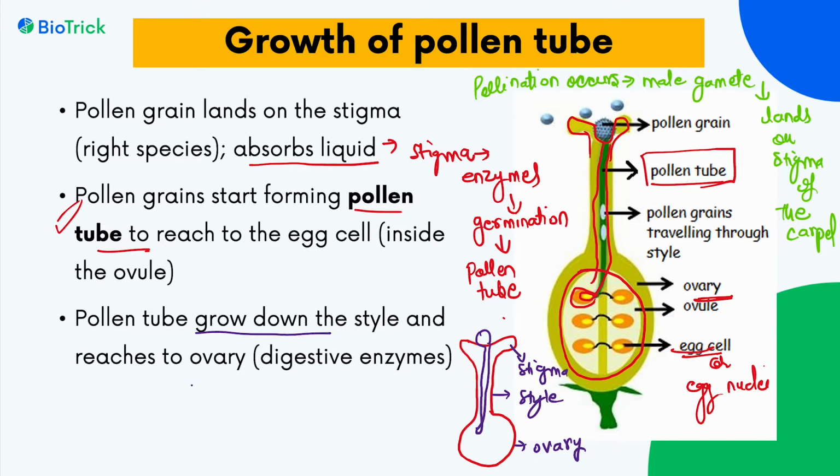Pollen tube grows down the style and reaches the ovary. In the pathway, it absorbs the cells of the style to make a path for the pollen nuclei. From this pollen tube, the pollen nuclei travel down to reach the egg cell. So it is how the pollen grain reaches the egg cell.